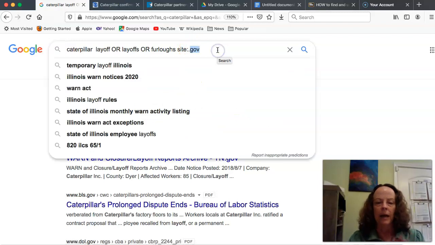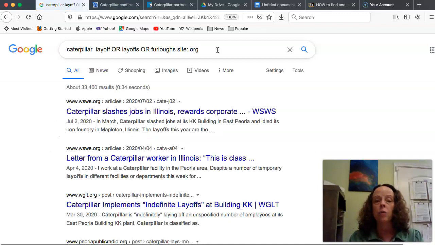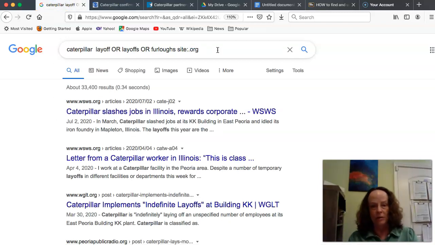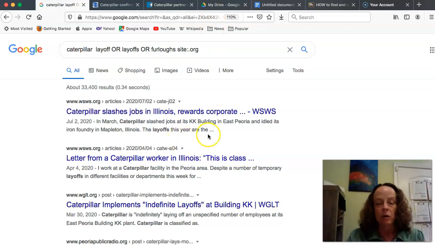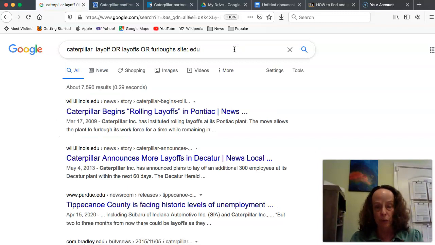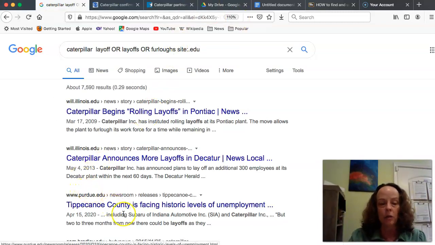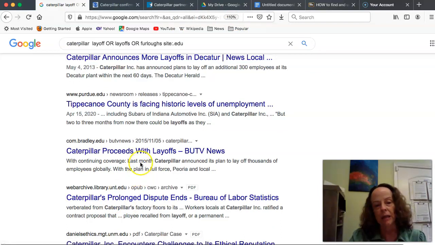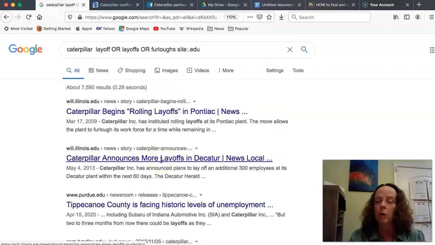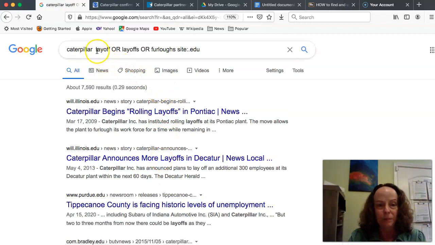If I don't like that, I can go back to the search area, or I can just type in that I just want nonprofit organization results. So .org means nonprofit organization. Notice I'm getting different results now, but I'm not getting a lot of weird commercial stuff. I can also go to just .edu, which is an educational thing. That means just educational sources, just universities, places that publish like that. Any of those are really, really helpful.